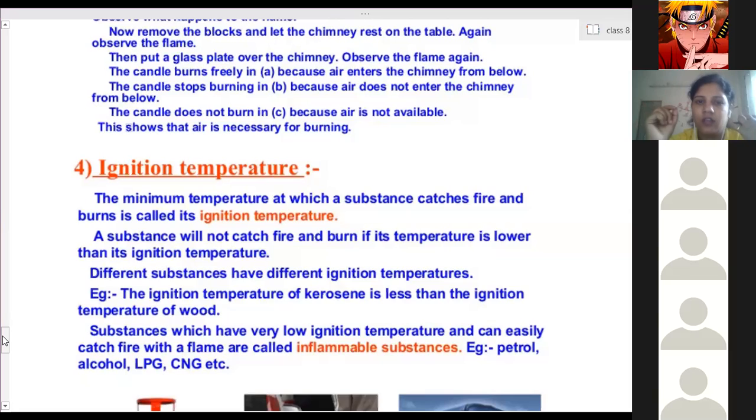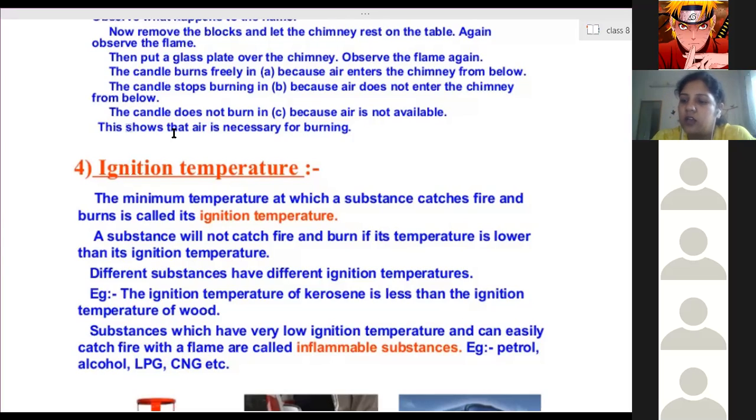So that means the temperature of any substance has to be increased, then only it will start burning in air and produce a flame or a glow. That minimum temperature required for the substance to undergo burning or catch fire is called the ignition temperature. Different substances burn in air at different temperatures. That minimum temperature at which it catches fire is called the ignition temperature.